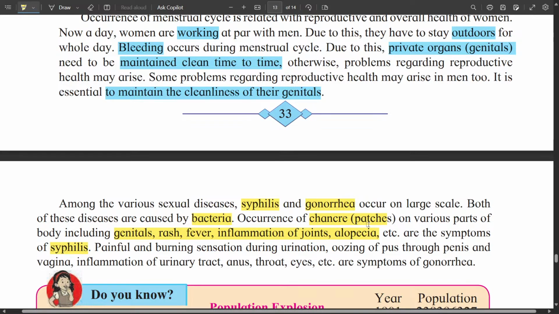Whereas painful and burning sensation during urination, oozing of pus through the penis and vagina, and inflammation of the urinary tract, anus, throat or eyes are symptoms of gonorrhea. So remember that both these diseases are bacterial diseases, and also remember their symptoms.